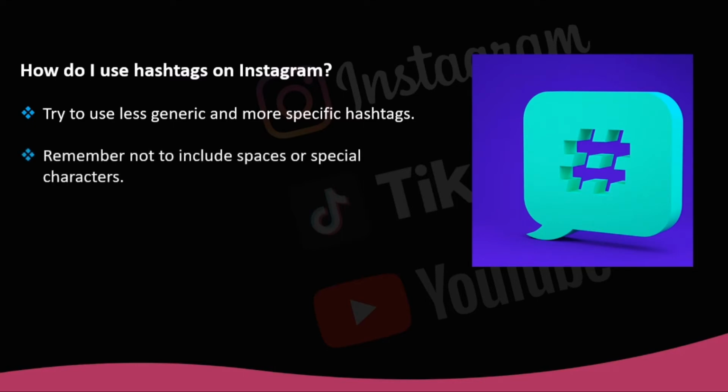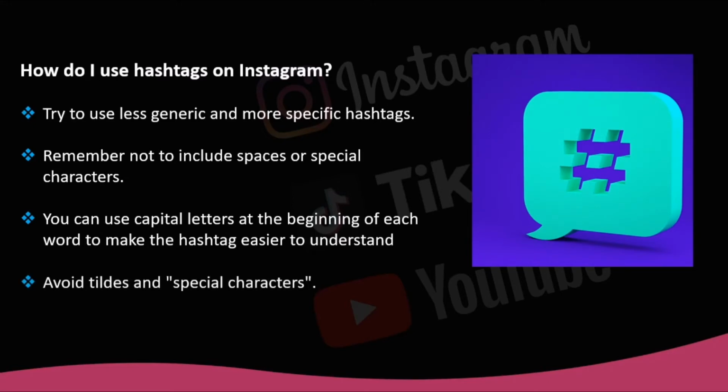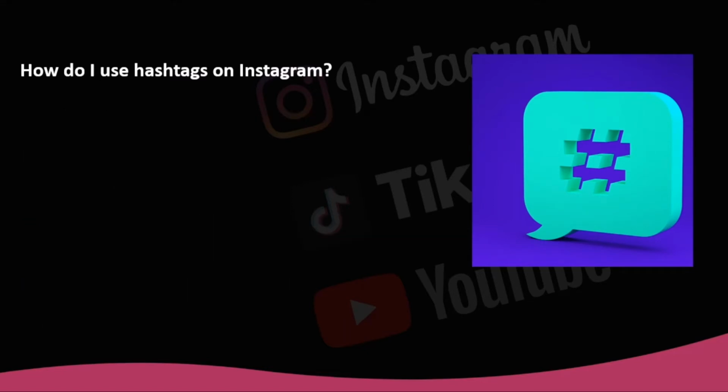Remember not to include spaces or special characters. Numbers are allowed. You can use capital letters at the beginning of each word to make the hashtag easier to understand. Avoid tildes and special characters. Hashtags with characters other than Roman letters don't position themselves optimally. The ones with emojis don't position well either. Keep your hashtags short and easy to remember. Avoid fancy words. Give some variety to your hashtag pool, don't just use the same hashtags all the time as you'll miss the chance to be found through other labels.